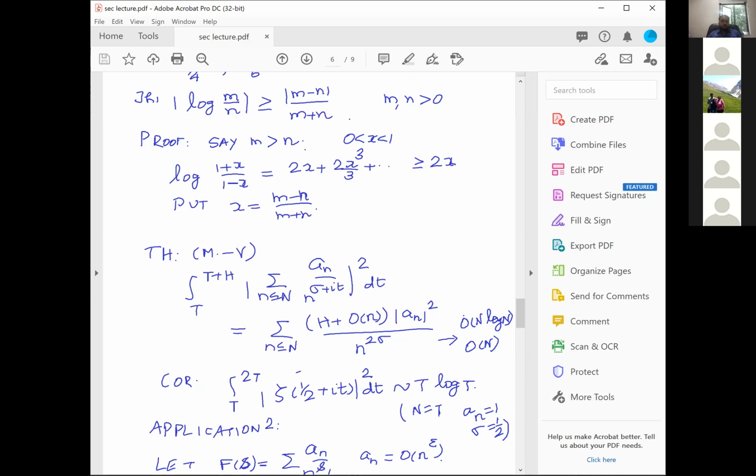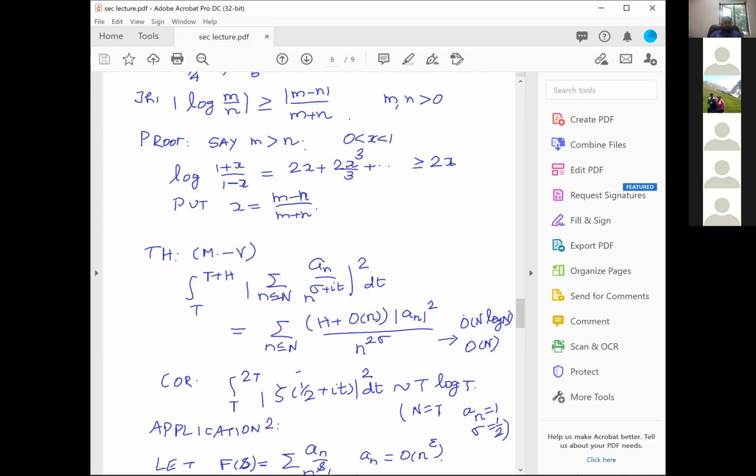If your little n goes up to capital N, then should it make a lot of difference whether you have it as O of capital N or O of little n? Will it make a lot of difference? The answer is yes. And I will give one example where it really makes a difference whether you have a little n or a capital N. This gives, for example, this corollary, that the integral from T to 2T of zeta of half plus it, modulus whole squared dt, is asymptotic to T log T.